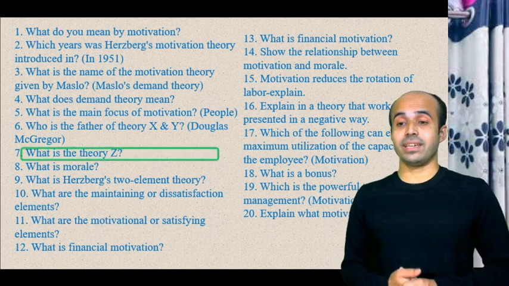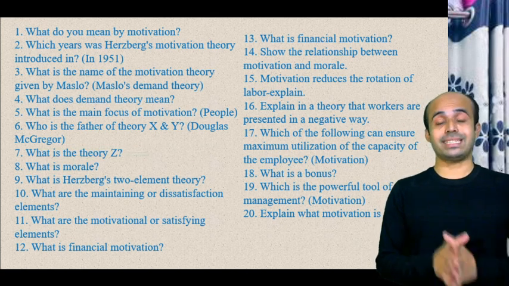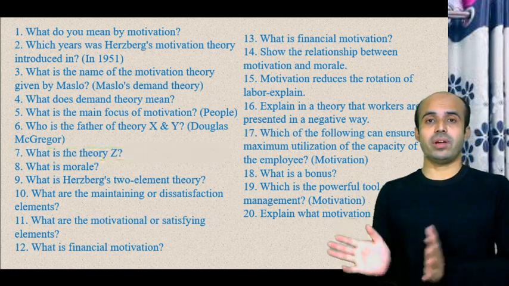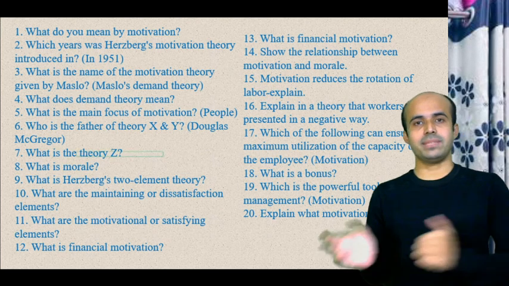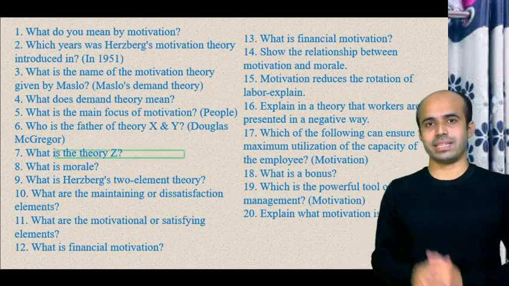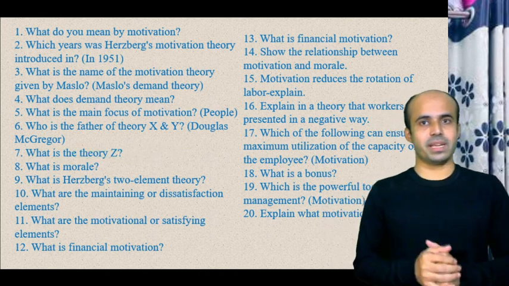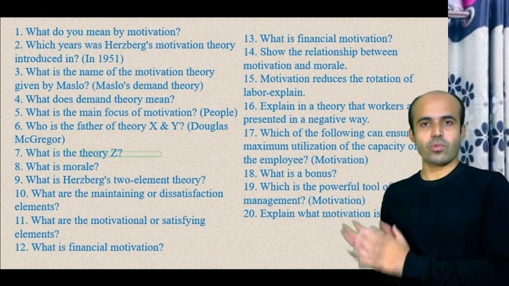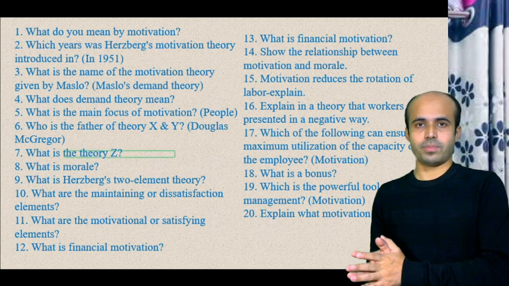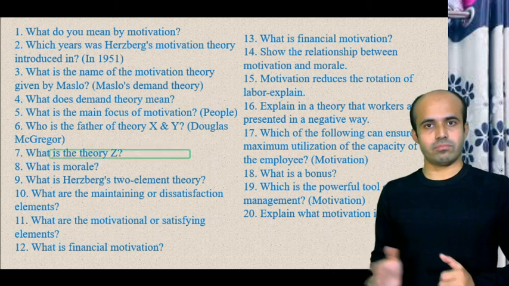Now coming to question number 7, what is theory Z? You know that theory Z is the combination theory of American management and Japanese management. American management had good aspects and some good qualities, that is why they developed their structure.